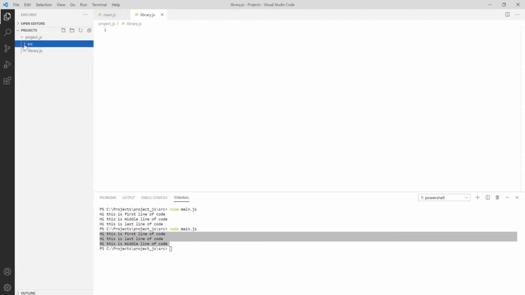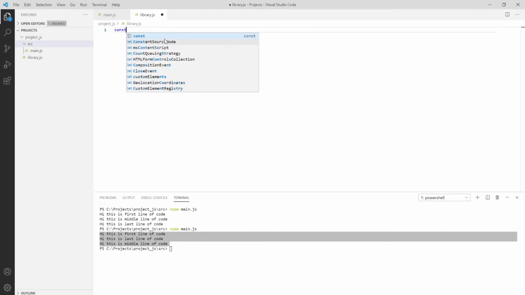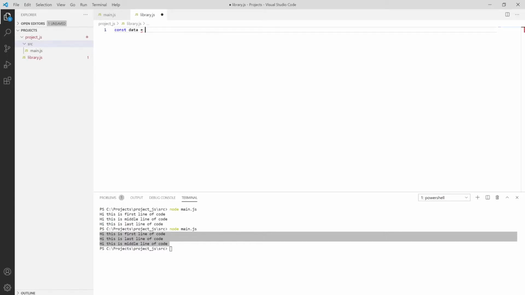See, it's outside the source folder. If you collapse it, you can see. And then in this folder I'm declaring my data as Windows.